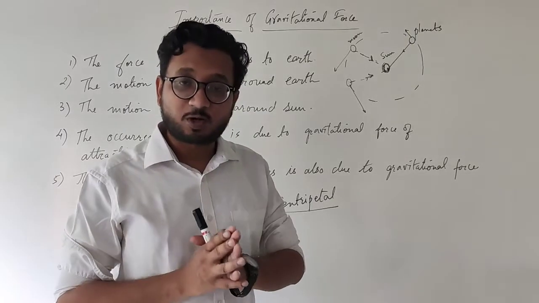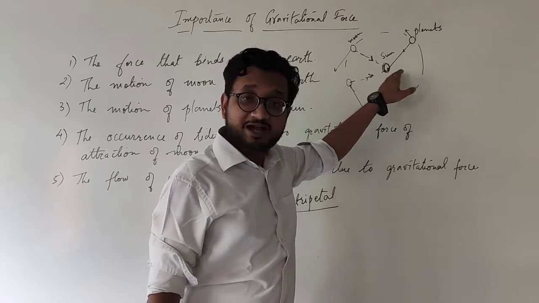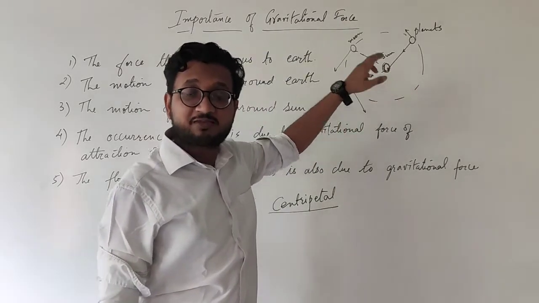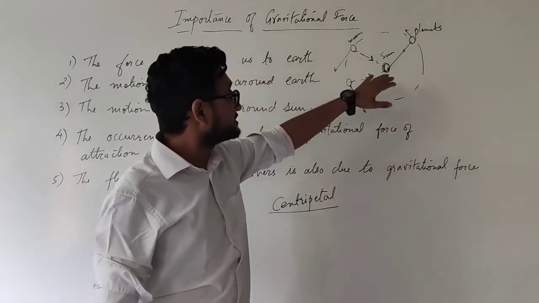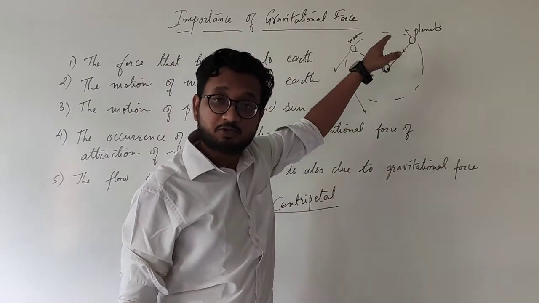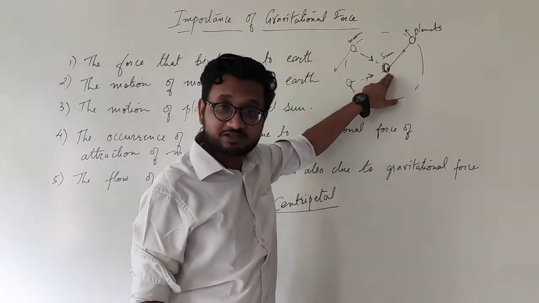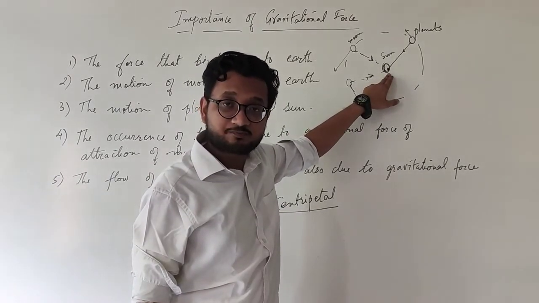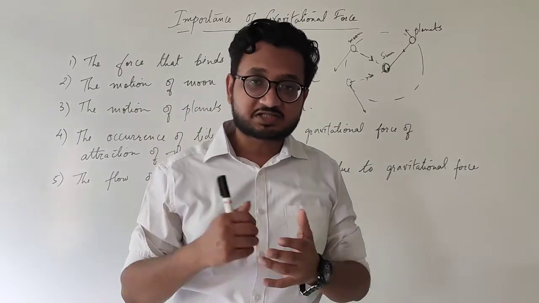So let me revise it once again for you. Centripetal force is a force which keeps acting towards the center when the object is in circular motion around it. So suppose this is the circular motion of the moon or the planets, then the force which keeps acting towards the center is called centripetal force. In this particular case, that centripetal force is gravitational force.